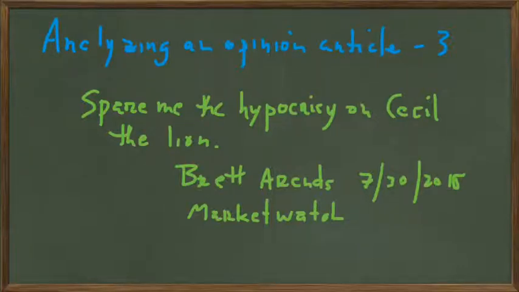So there's a huge outpouring of outrage all across the world about this killing of a game preserve lion and the consequences of that. And this article is about hypocrisy that is associated with this outrage.